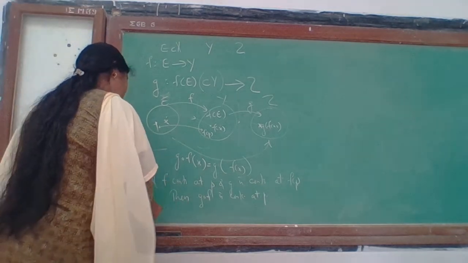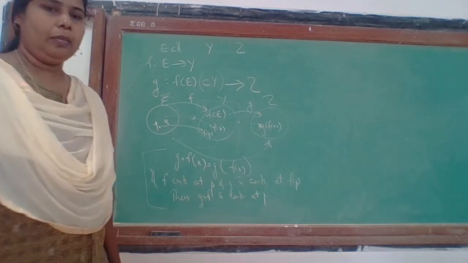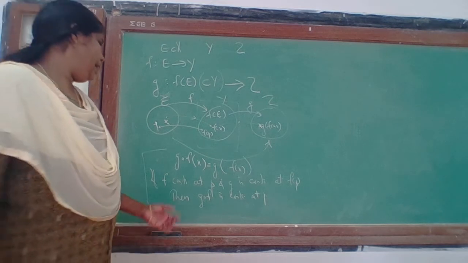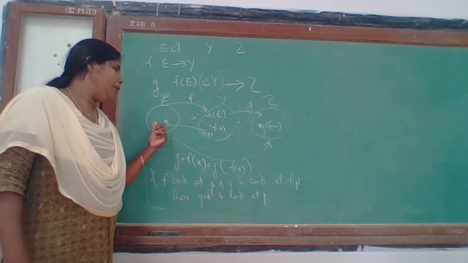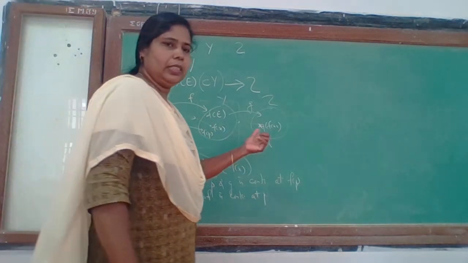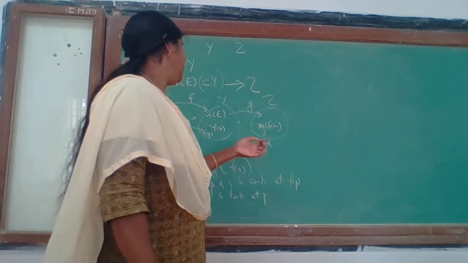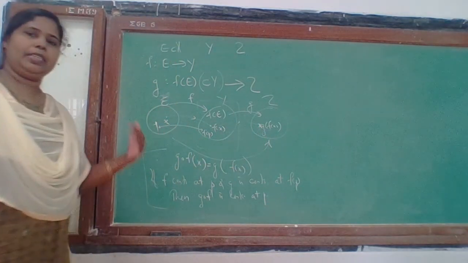This is the composition of two continuous functions. If f is continuous at some point p and g is continuous at the image of that point, then g composition f is continuous at the same point p.